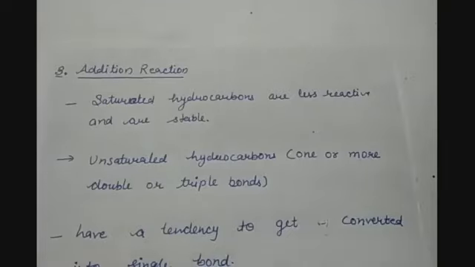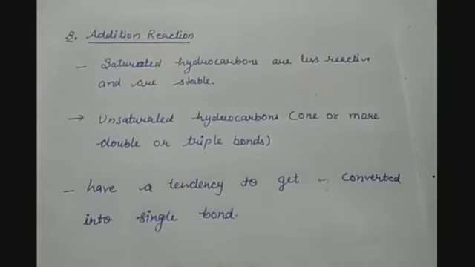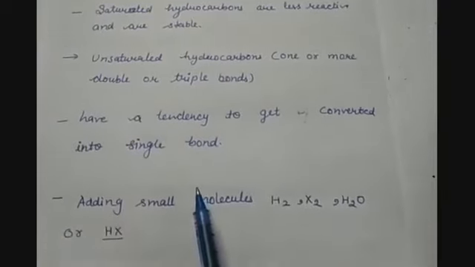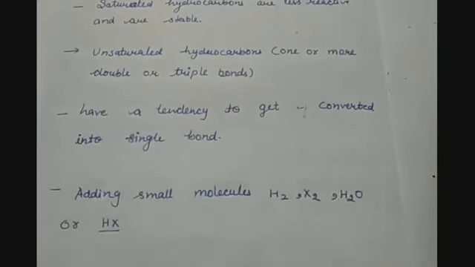The next type of chemical property is addition reaction. Saturated hydrocarbons cannot perform this reaction. Why? Because they are very less reactive. But unsaturated hydrocarbons, as they have double or triple bonds, have a tendency to get converted into single bonds. And this can be done by the addition of small molecules like hydrogen, halogen or water molecules.